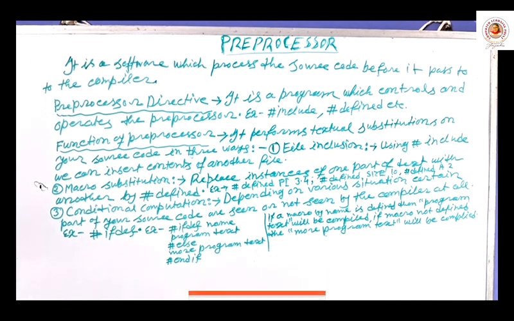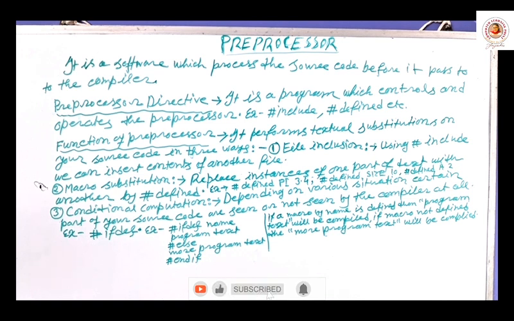All you know that when we write any kind of C program, it will pass some steps for execution. First, I write the code and save it as .c, and this will be my source code. After that, this code will be checked.